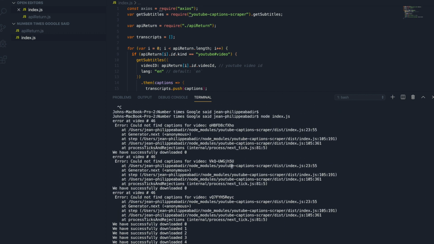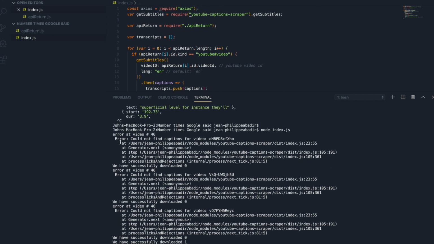I wonder what's happening on the 3 unsuccessful ones though. So let's see, could not find captions for video, could not find captions for video, and could not find captions for video. Those are the videos where for some reason YouTube isn't actually able to produce a transcript or auto-generate these captions. I don't know why. Maybe it has to do with the sound quality or the format uploaded. I really can't tell you, but it turns out that these three videos don't have transcripts generated.